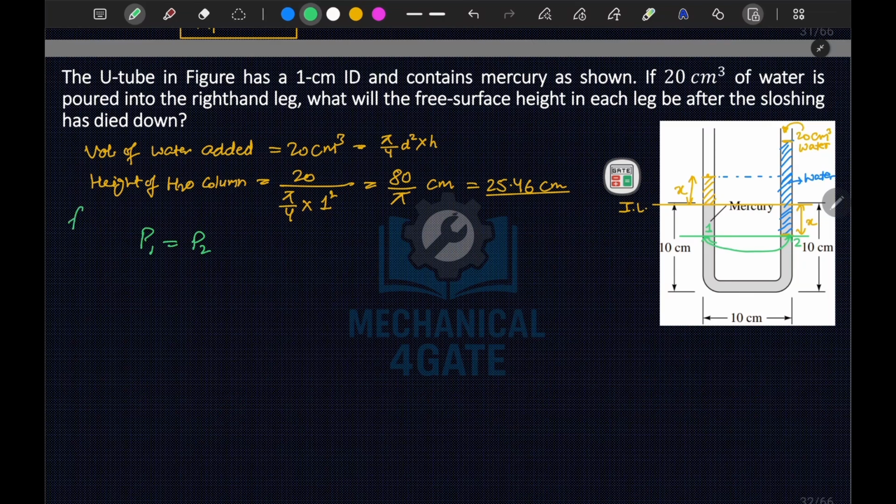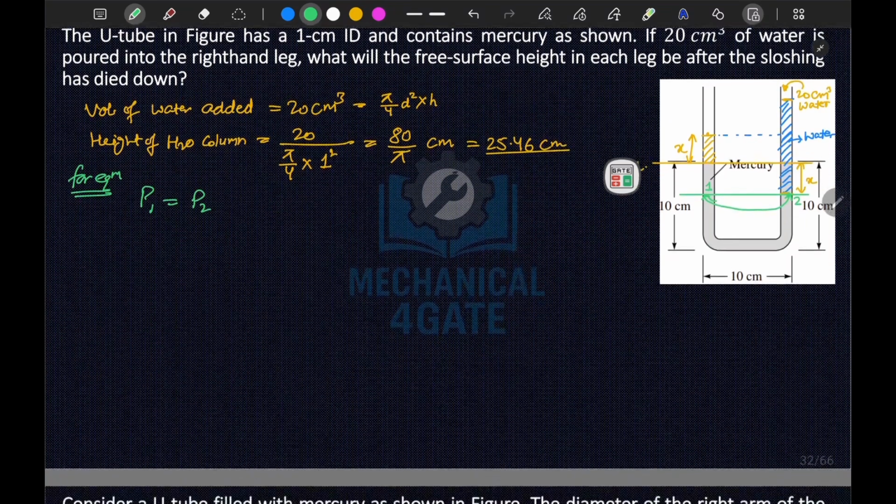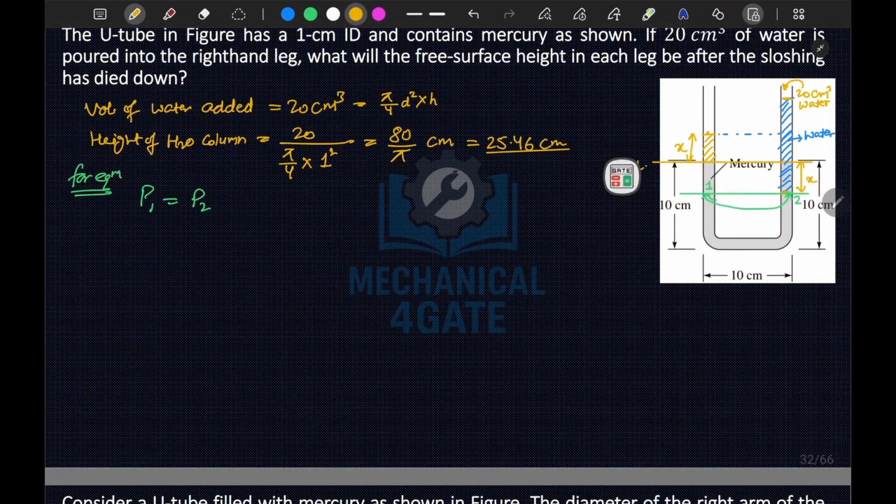For equilibrium, P1 should be equal to P2. P1 is the mercury column height up to x plus x, that is 2x. Mercury density is 13.6 times water, so that is 13.6 times rho g times h, where h is 2x.